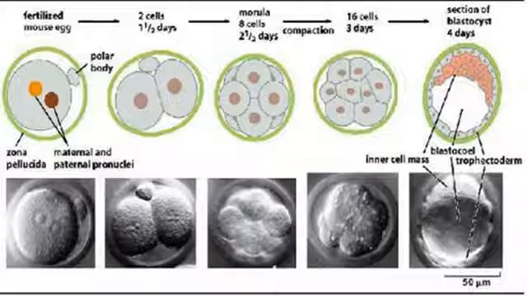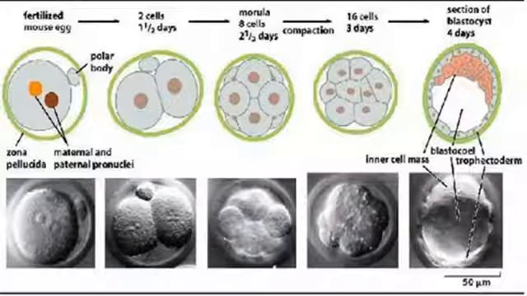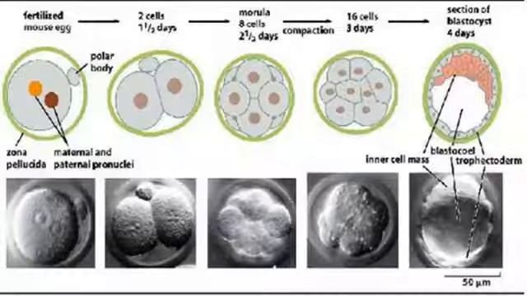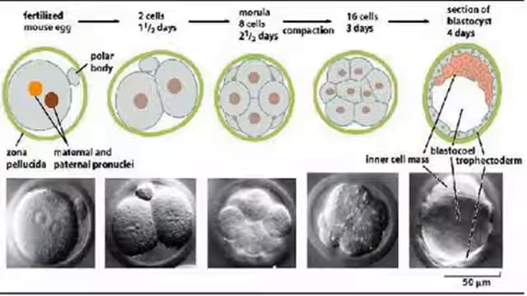Now cleavage means what? Cleavage means simple multiplication. But this multiplication is not as simple as we think about the regular multiplication of cells, because here you are not going to increase the volume. You are going to have the same volume, but you are going to divide your zygote into many small cells. Okay. Now this particular cleavage has its own pattern. It happens in a very systematic way.